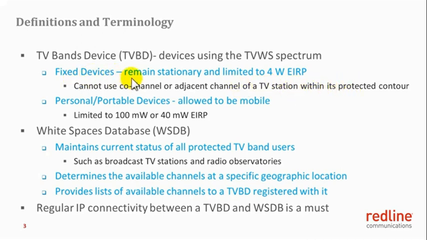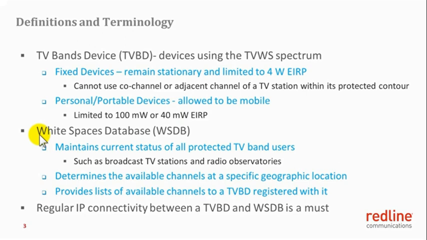However, fixed devices can use the second adjacent channel of an active TV station even when the devices are within the protected contour of the active TV station. Personal and portable devices are allowed to be mobile and they can use 100 milliwatts or 40 milliwatts of EIRP. Portable and personal devices are not further discussed in this video.